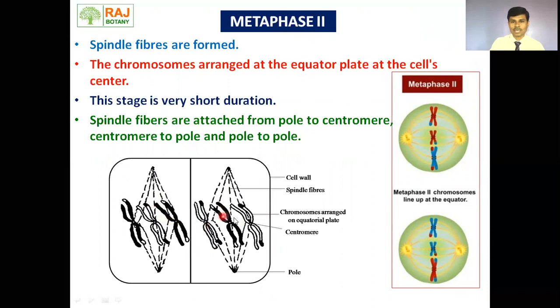Chromosomes are now arranged at the equatorial plate or the metaphasic plate. One point we have to remember here, if we see the animal cell, here we can see this is a red colored chromosome on which blue colored chromosome part is there, we can see. And on the blue chromosome part, we can see here the red colored chromosome part.